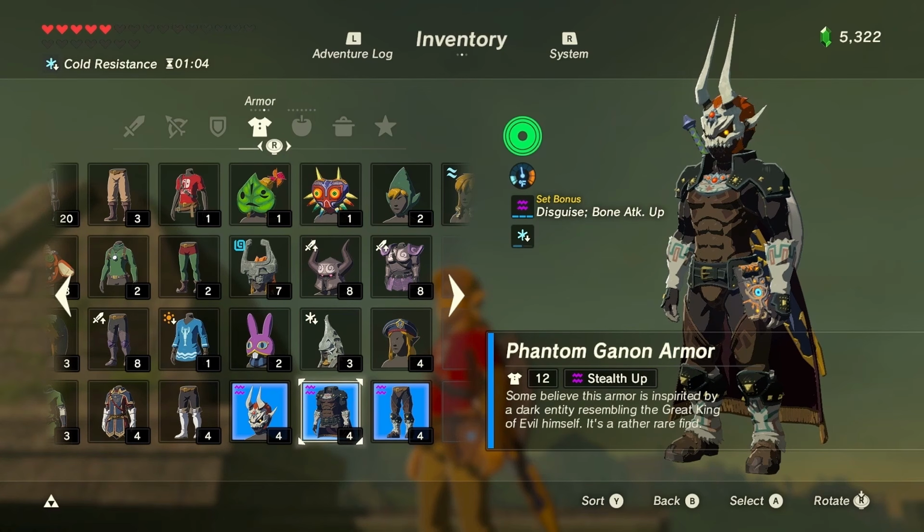When described in Breath of the Wild, each piece of this set references Ganondorf by stating that the armor is inspirited by a dark entity resembling the great king of evil himself.